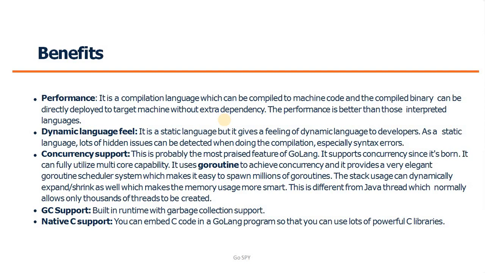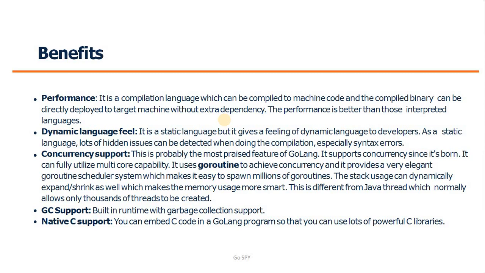The next benefit is concurrency support, as we discussed in the previous slide. This is the best feature of this programming language. It supports concurrency since it was born. It can fully utilize the multi-core capability of your system architecture. And as compared to other programming languages, it uses goroutines to achieve concurrency and provides a very elegant solution. The goroutine scheduler system makes it easy to spawn millions of goroutines.